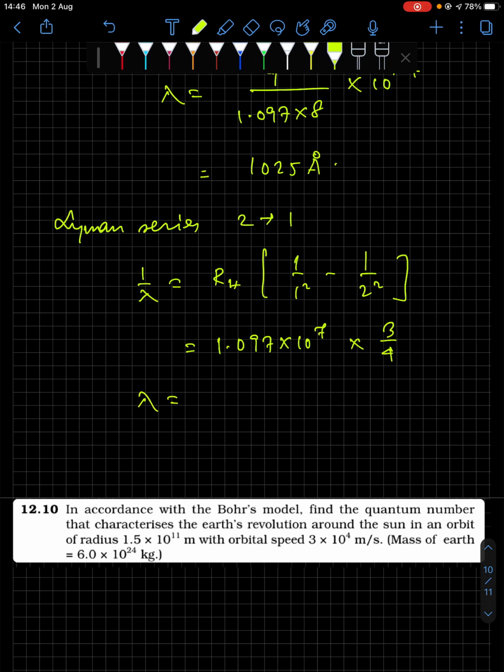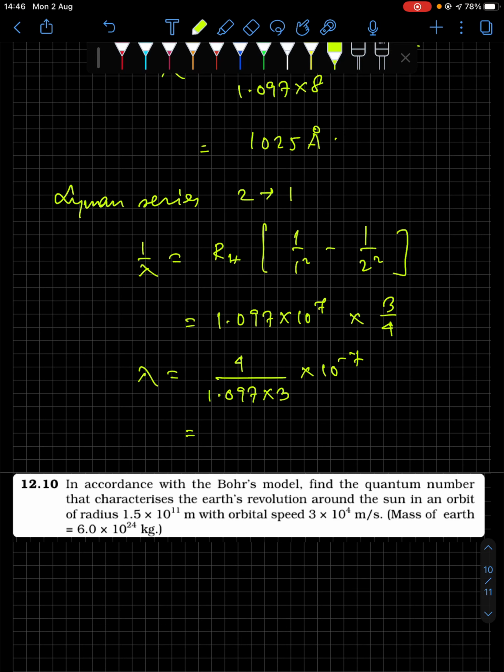So lambda is equal to 4 divided by 1.097 into 3 into 10 to the power minus 7. Now this gets you 1215 angstrom. So this sum was a bit longer, but you have many things to learn here in various stages.